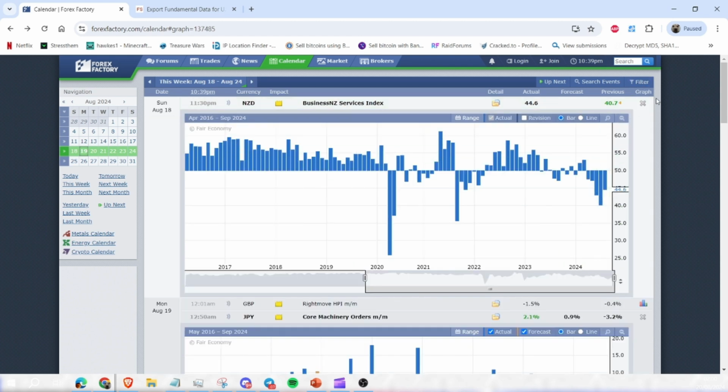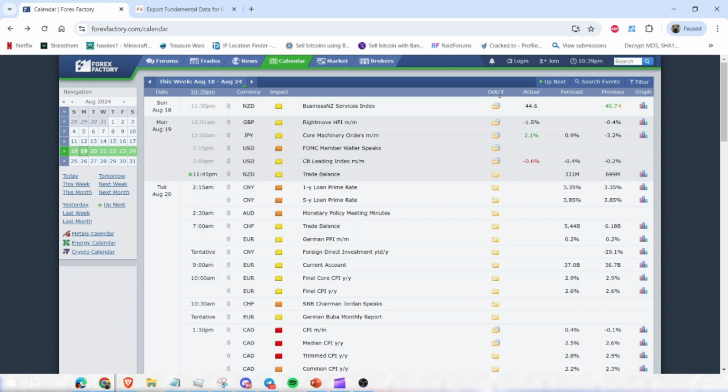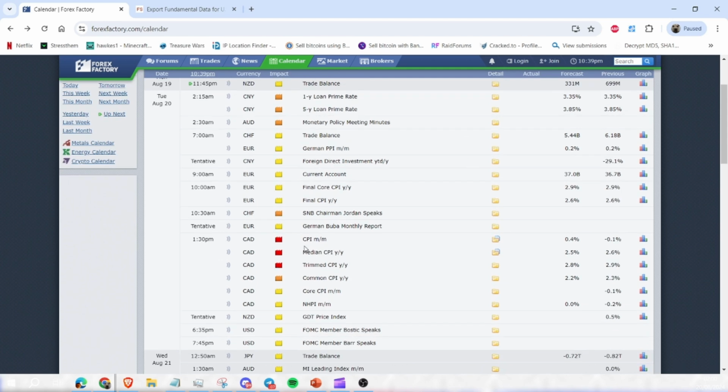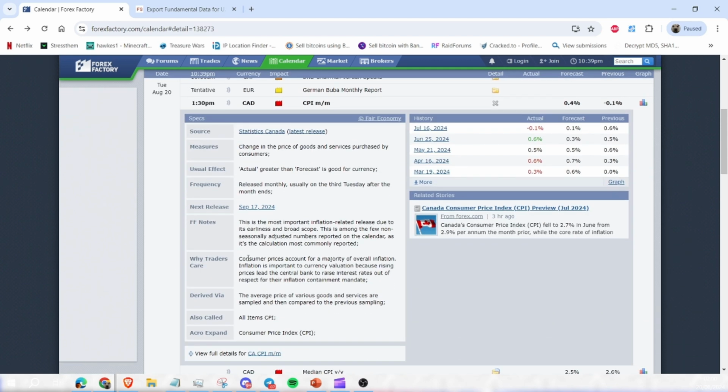So if you click on this detail button, this little folder next to any news event, you can see details about it. So we can see why traders care, what the news event measures. So from that, we can gauge how important it actually is and what specific instruments it'll affect. All the information you need is here, the history is here, all the actual results here, the previous. So we can use this to work out ranges and use that to predict future results.